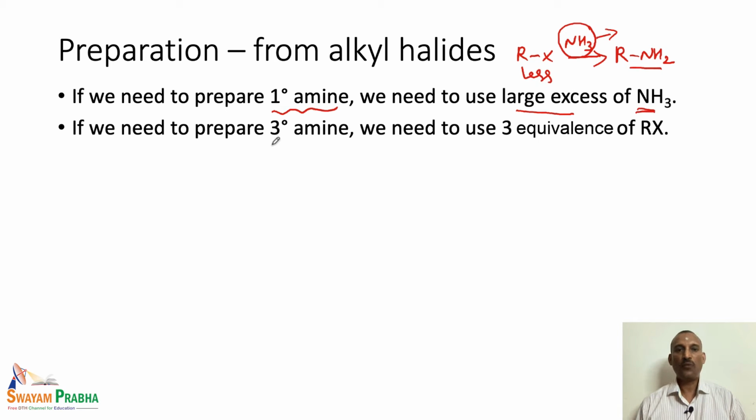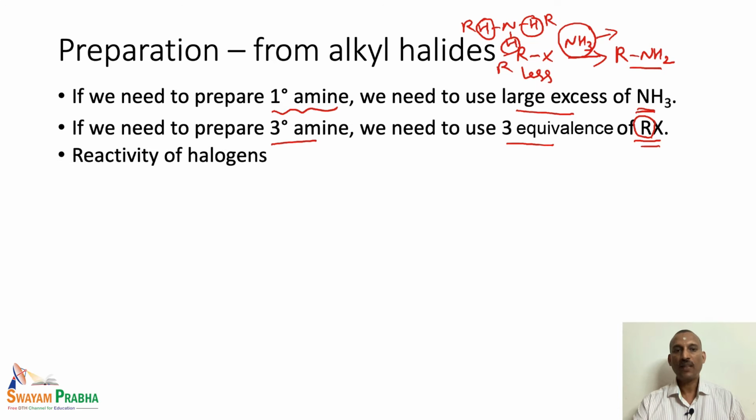But if at all we need to prepare a tertiary amine from this method, then what we need to use is 3 equivalents of the alkyl halide, because one alkyl group can replace one hydrogen from the ammonia molecule. So, ammonia has 3 hydrogen atoms. So, each hydrogen can be replaced by one alkyl group. So, if we are using 3 equivalents of the alkyl group, then we end up with a tertiary amine. So, this is how we can prepare tertiary amine by this method if we use 3 equivalents of the alkyl halide.